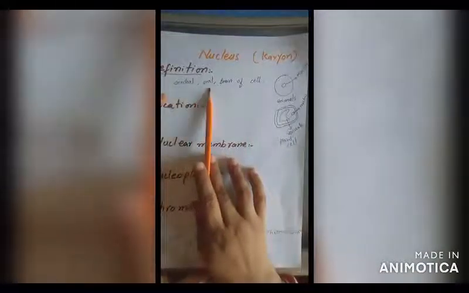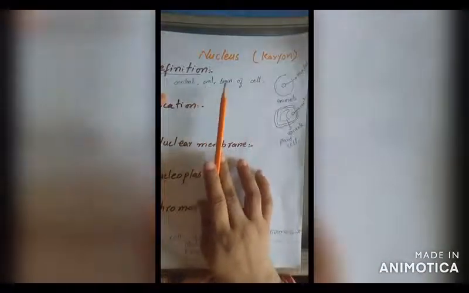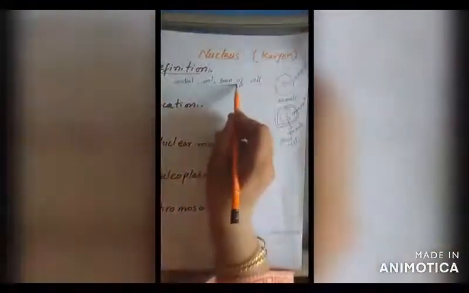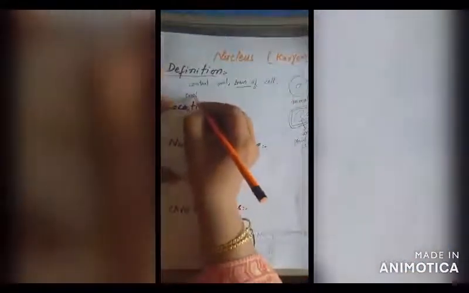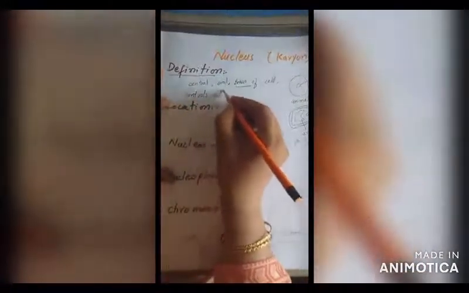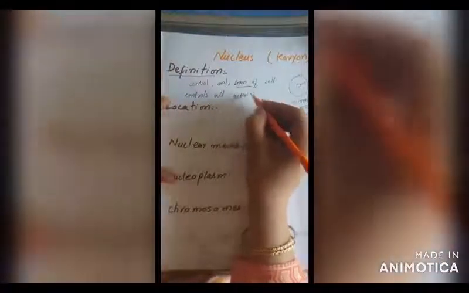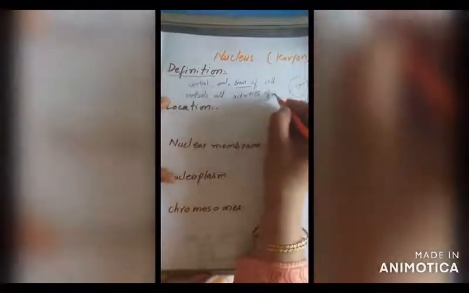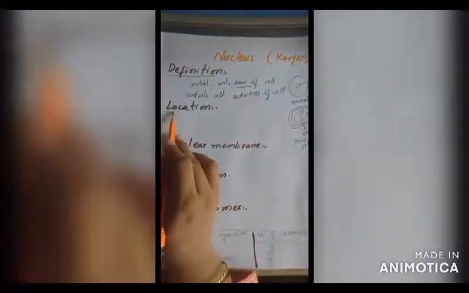Like a brain of our body controls all activities of our body, in the same way, nucleus controls all the activities of the cell. So, nucleus is a central, oval or circular shaped structure present in the center of the cell, or in case of plant, present at the peripheral position, which controls all the activities of cell. Nucleus is the brain of cell. It controls all activities of cell.